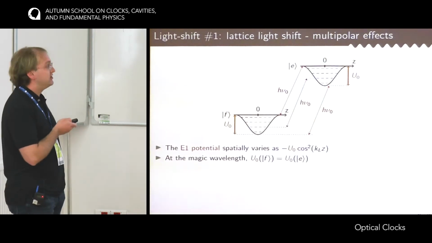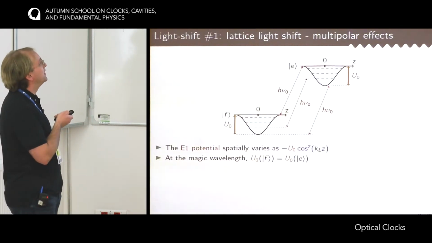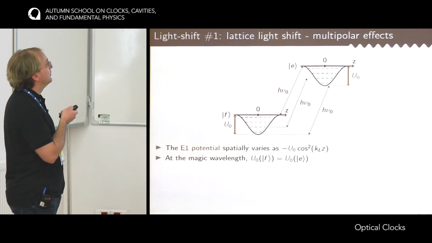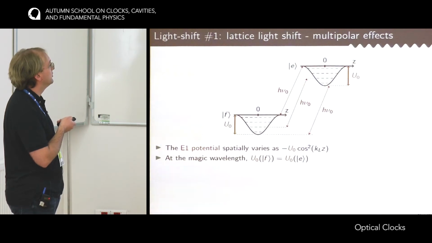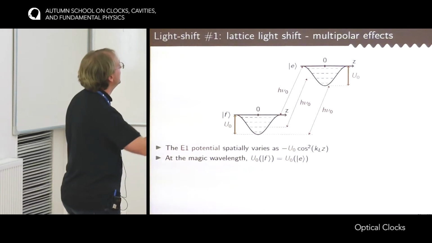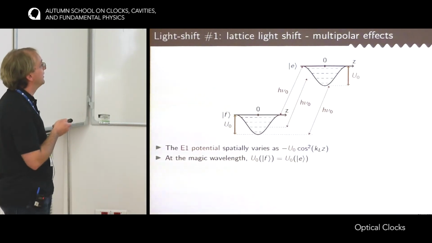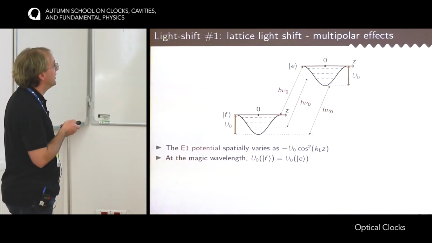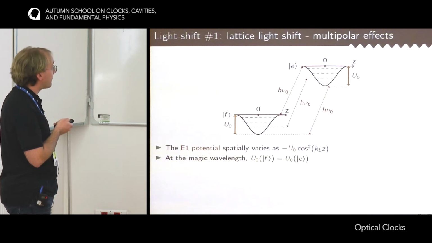Okay, we are not done with lattice light shift, so it's quite a complicated topic. The last part is the multipolar effects. So we have seen the E1 potential, so the electric dipole potential, but there is a whole Taylor series of this that characterizes the interaction between light and atoms that has to be considered.